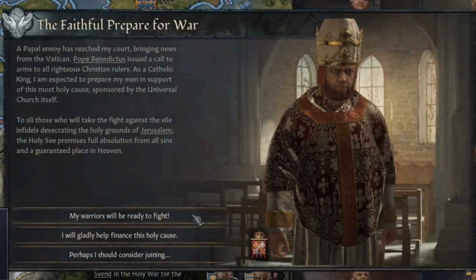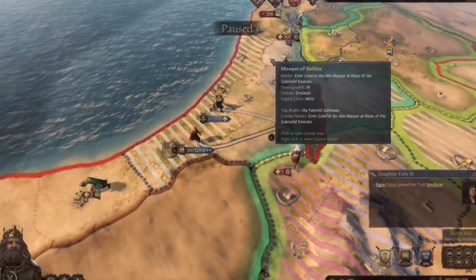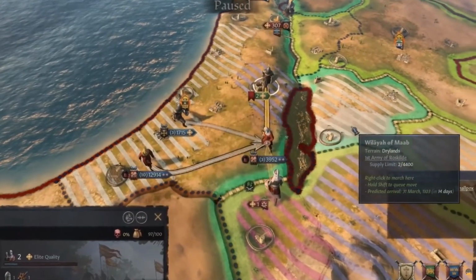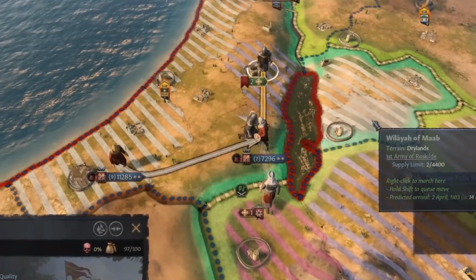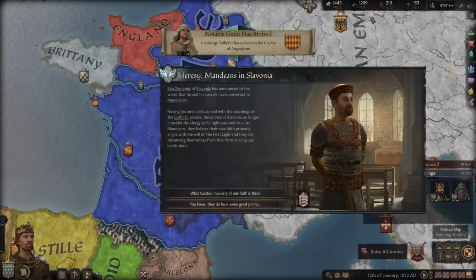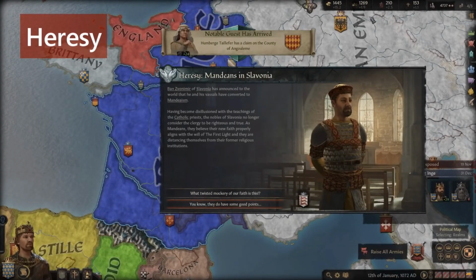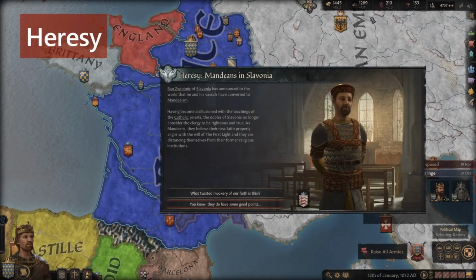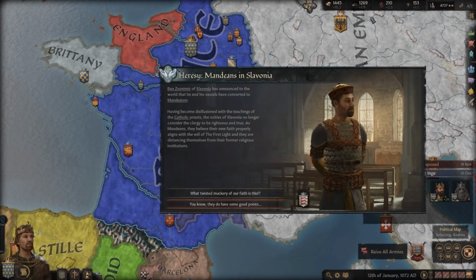Smaller faiths tend to have higher fervor, while larger faiths tend to have lower fervor. Waging holy wars and successful holy wars will decrease fervor, but being a target of holy wars will increase fervor, and so will outbreaks of heresy. Heresy will happen when the fervor of a faith is low. When that happens, a ruler of low fervor will convert to another faith and will become a heresiarch.